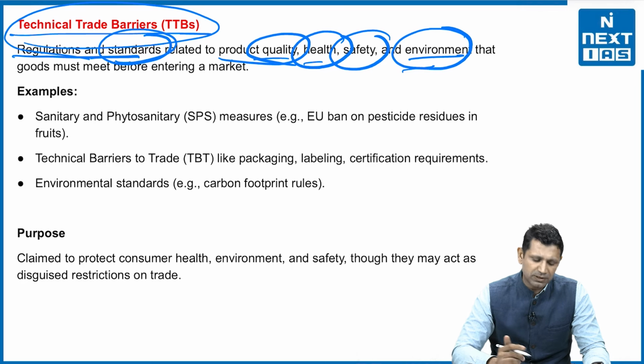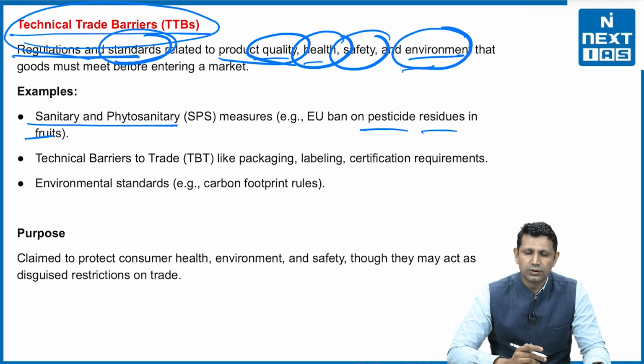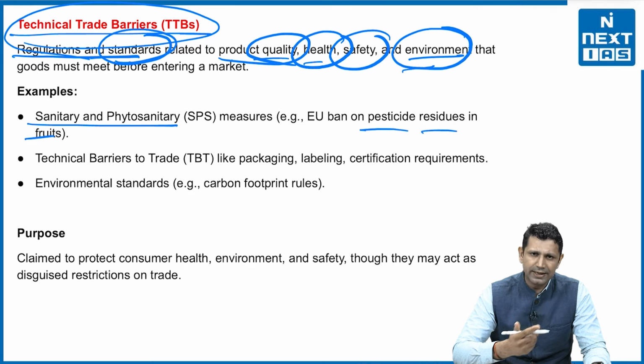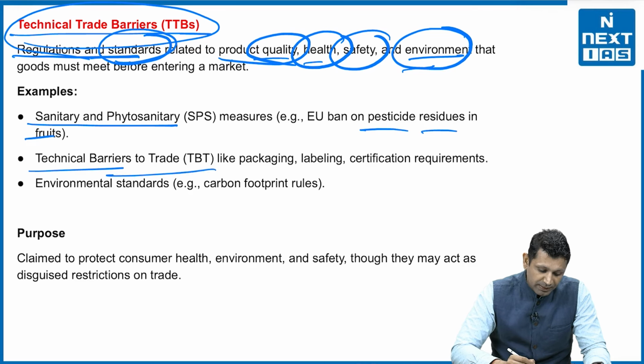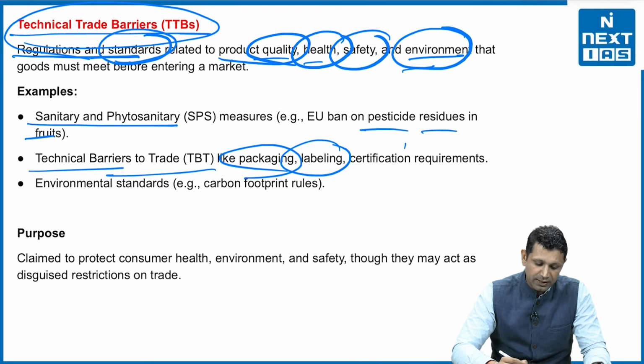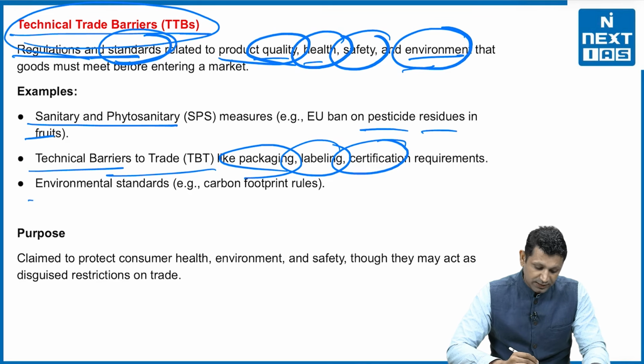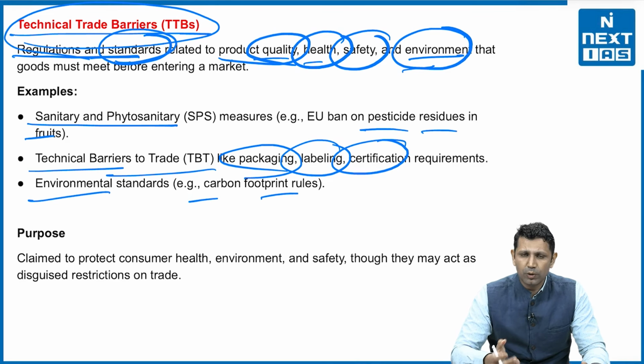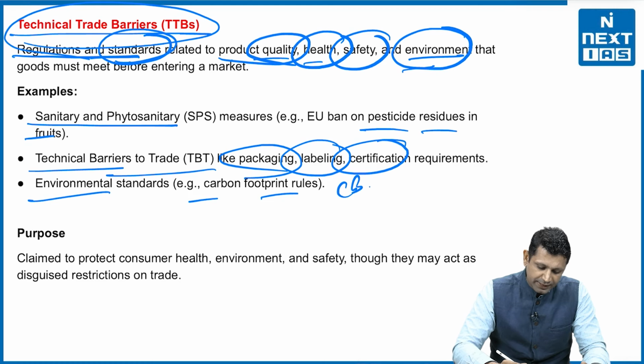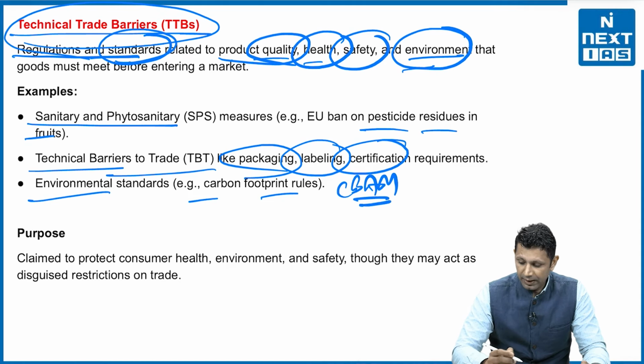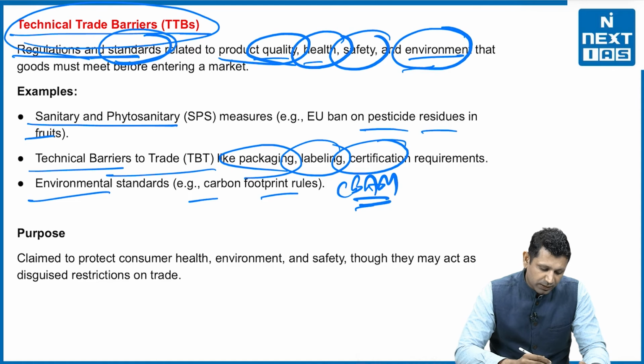It includes examples like sanitary and phytosanitary measures. For example, the European Union bans pesticide residues in fruits. So if there are pesticide residues in any of the fruits, the whole consignment will be sent back. Then there are technical barriers to trade like packaging, labeling, certification requirements. The next is environmental standards, जैसे carbon footprint rules. For example, the European Union has put on us the CBAM, carbon border adjustment mechanism, that has been put on the products. So these come under the technical barrier.